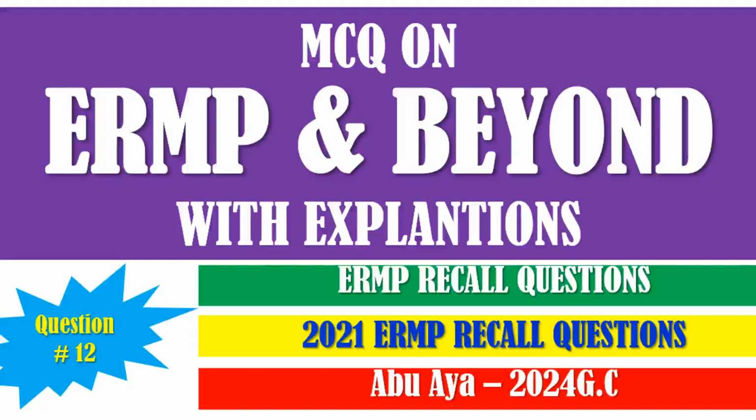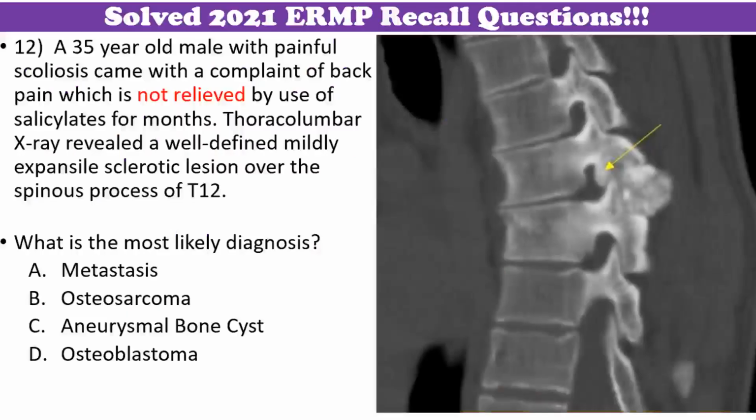We have been discussing the 2021 ERMP recall questions. Today we will discuss case number 12. A 35-year-old male with painful scoliosis came with a complaint of back pain, which is not relieved by use of salicylates for months. Thoracolumbar X-ray revealed a well-defined, mildly expansile sclerotic lesion over the spinous process of T12. What is the most likely diagnosis? A. Metastasis. B. Osteosarcoma. C. Aneurysmal bone cyst. D. Osteoblastoma.